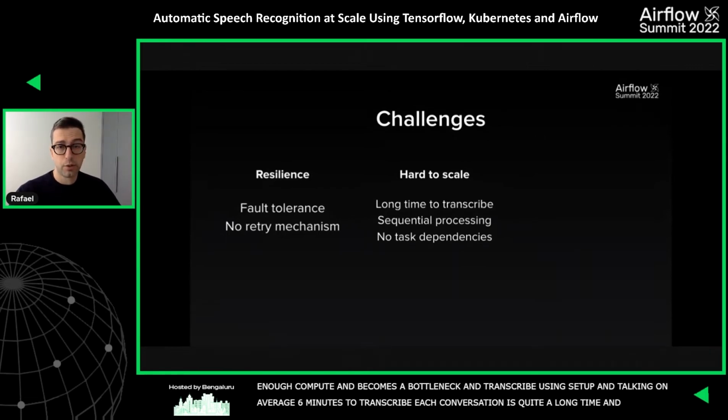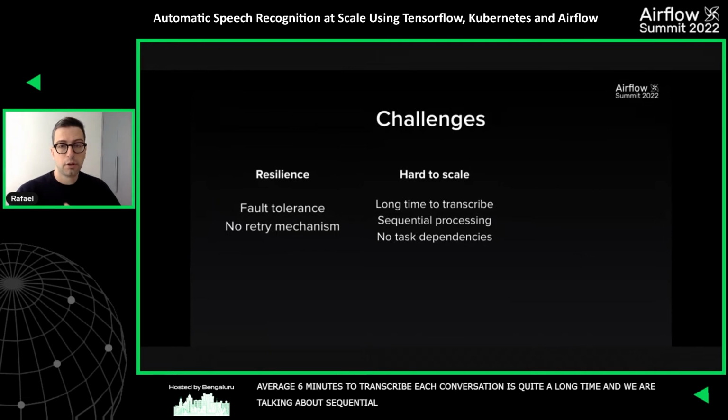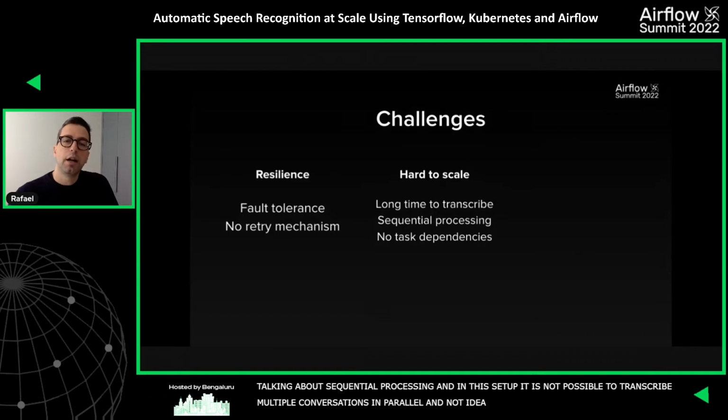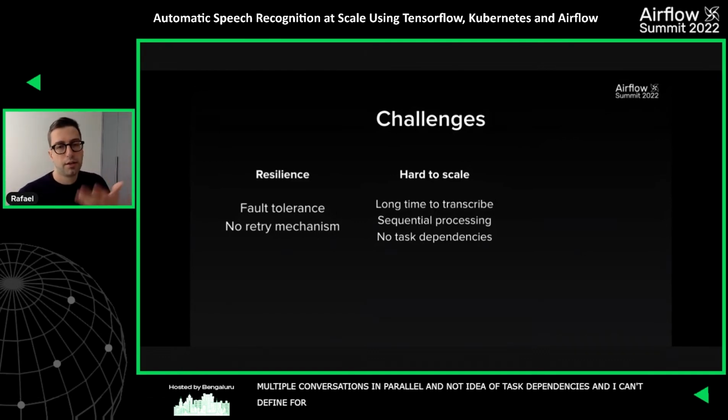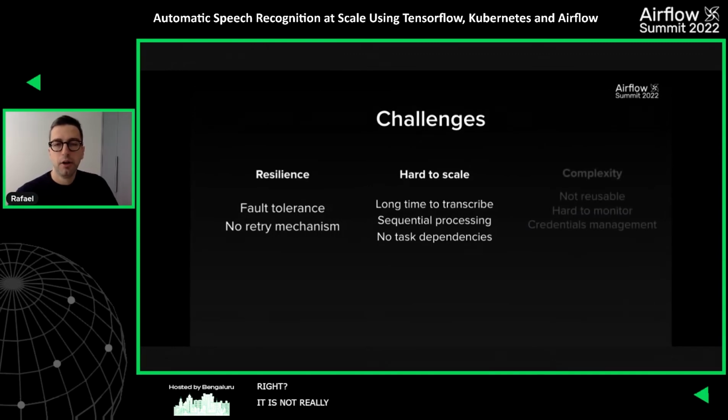We're also talking about sequential processing. So in this setup, it's not possible to transcribe multiple conversations in parallel. And there's not the idea of task dependencies. I cannot define, for example, I just want to start this task once a previous task is completed, right? So it's not really a good setup.